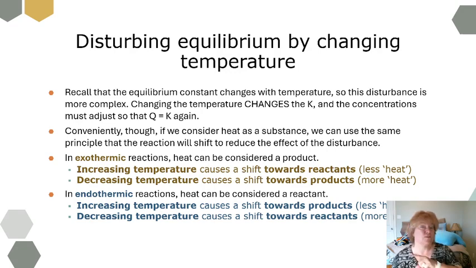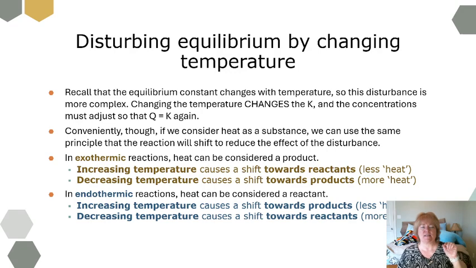The third thing I can do is I can change the temperature. Now the problem is how the temperature affects K, because it changes K, depends on whether it's endothermic or exothermic. So we go back, recall that the equilibrium constant changes with temperature, and this disturbance is definitely the most complicated of them all. Change in the temperature changes the K. It doesn't change the Q, it changes the K. But I still end up in a situation where K and Q are no longer the same.